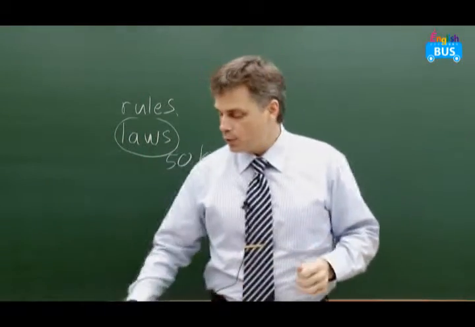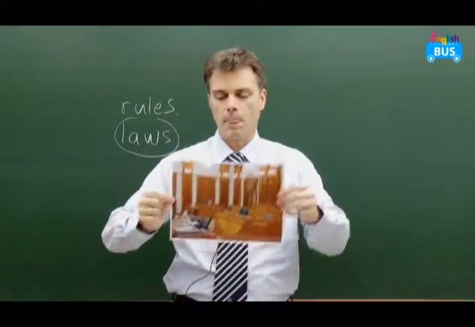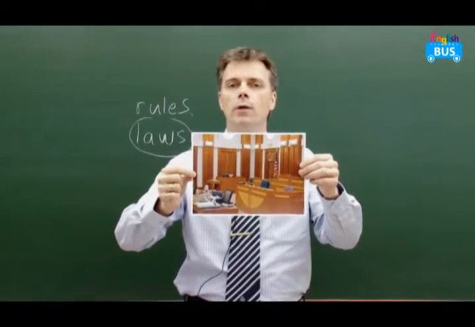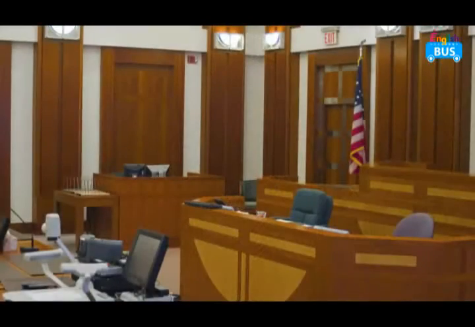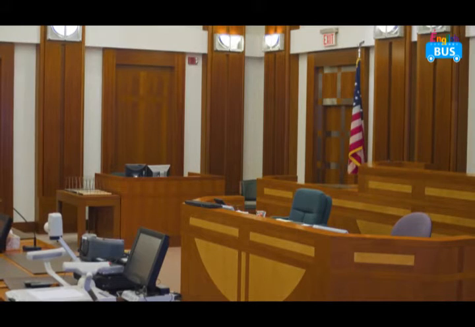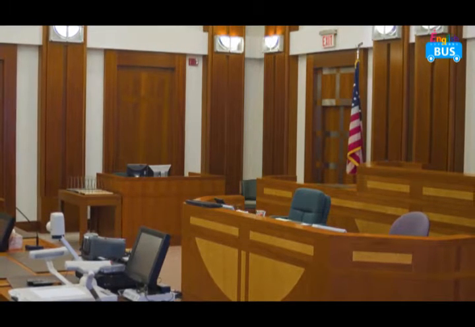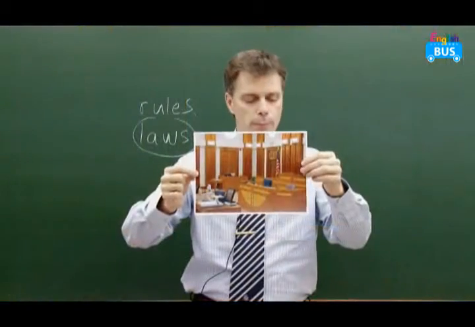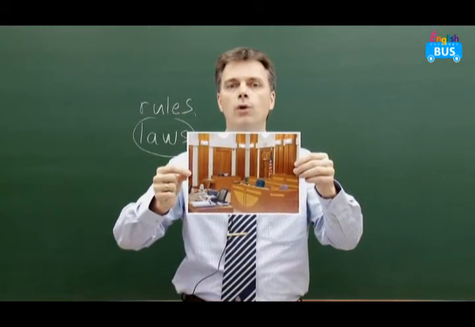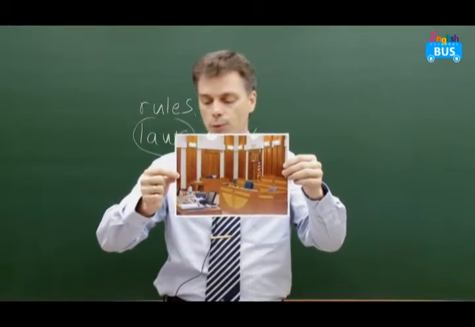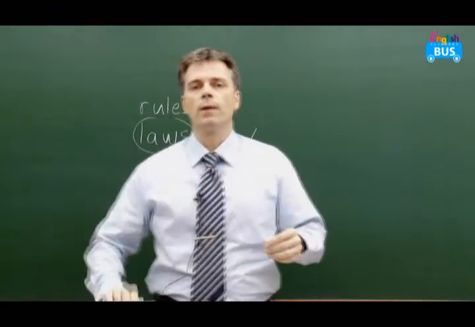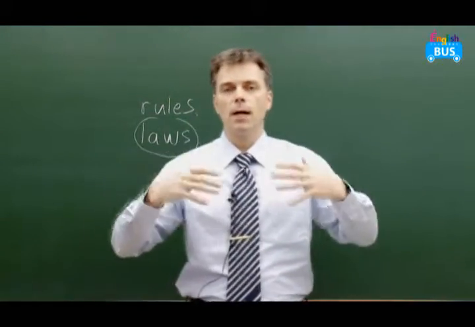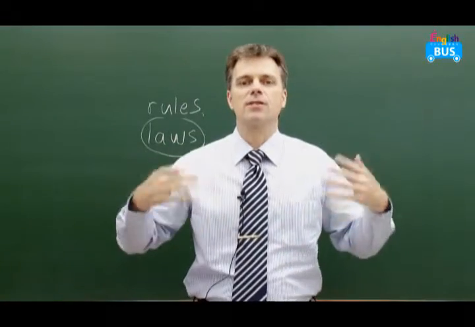Now, I'm going to show you this picture. Now, this picture, do you know where this is? Is this a restaurant or is it a library? What is it? Actually, it's called a courtroom. And in your book, on number 1, word number 1 is court. This is a courtroom.